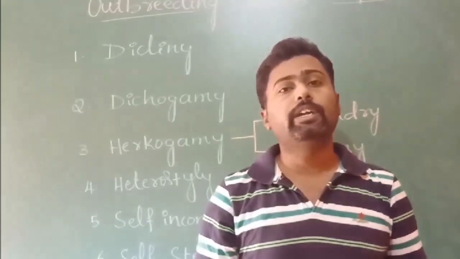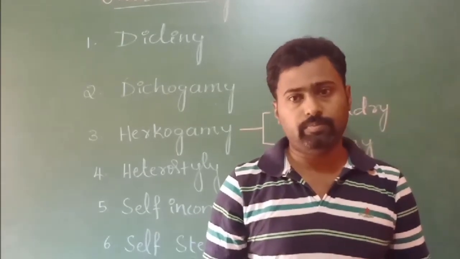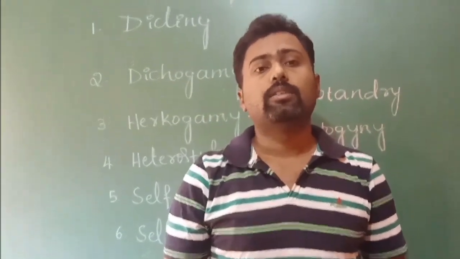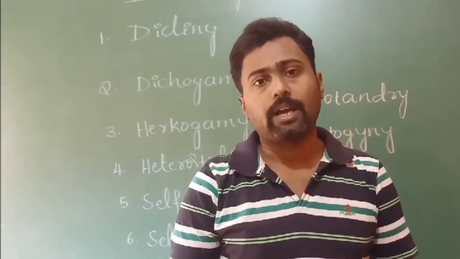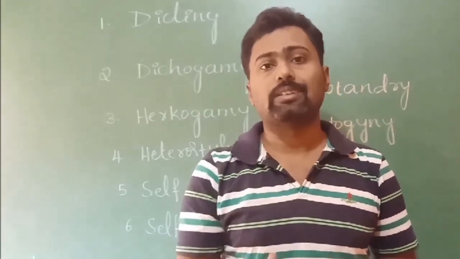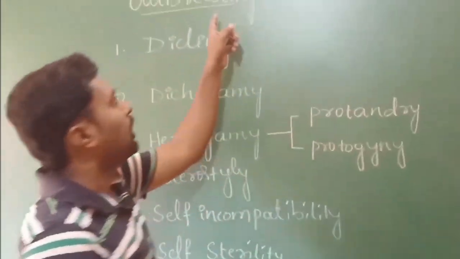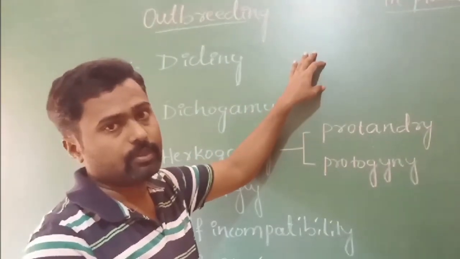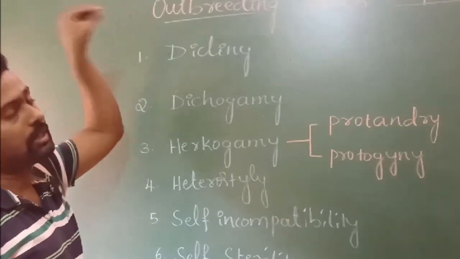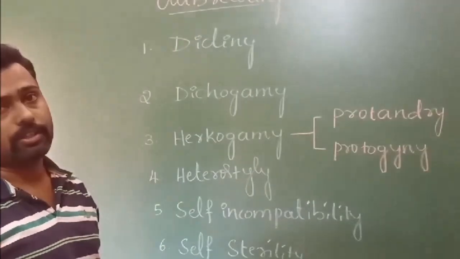Outbreeding devices are nothing but the mechanisms or devices where the plants promote cross pollination and avoid self pollination. Collectively, those mechanisms, adaptations or structures found in the flower are known as outbreeding devices. This is one of the basic ideas or mechanisms found in the plants to achieve cross pollination.